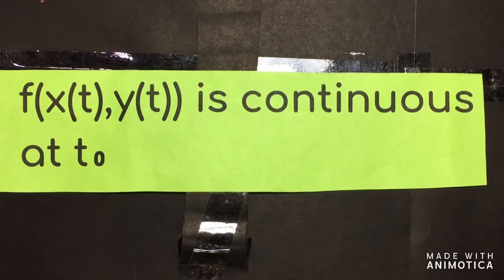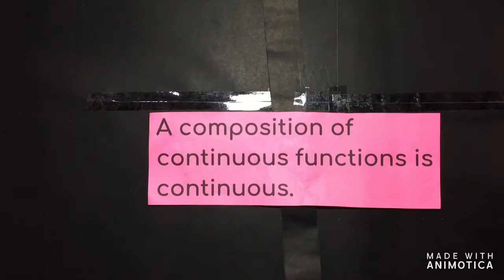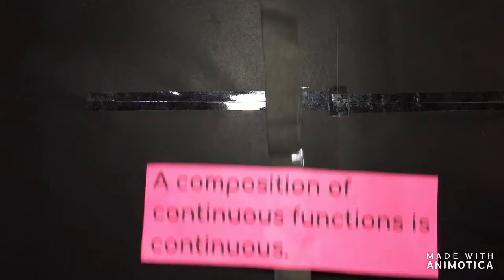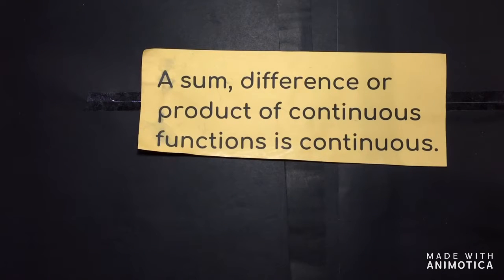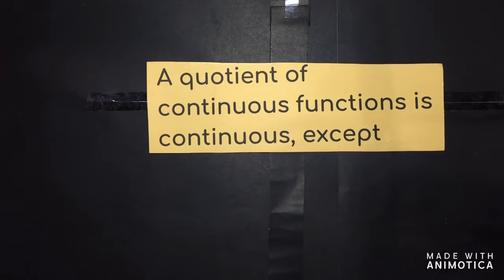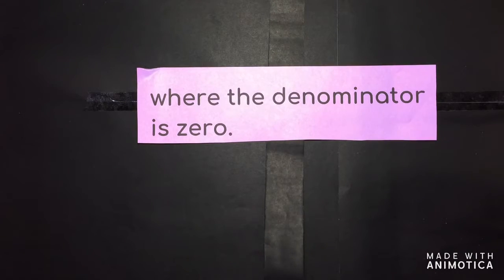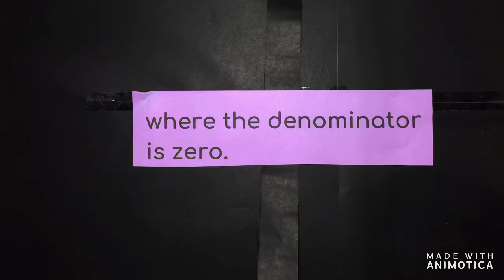The content of the mentioned theorems can be summarized with the following remarks. First, a composition of continuous functions is continuous. Second, a sum, difference, or product of continuous functions is continuous. And third, a quotient of continuous functions is continuous except where the denominator is 0. Let's take a look at this example.